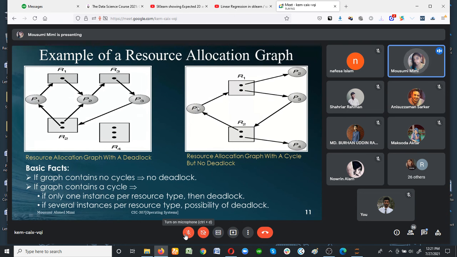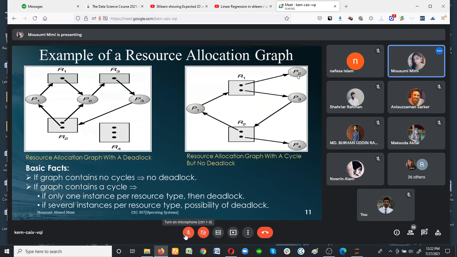My process 1 requests resource 1. Process 1 holds resource 2. Process 2 holds resource 1. Process 3 holds resource 1. It requests resource 2. Process 4 holds resource 2. Now look at the diagram carefully.